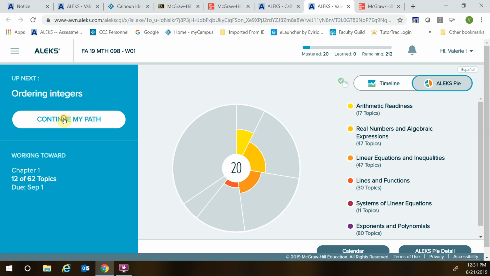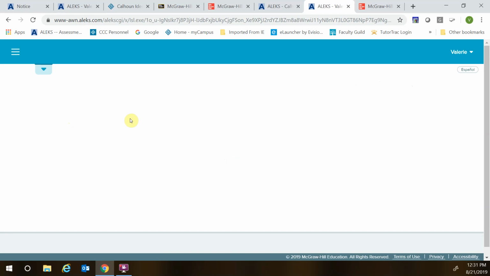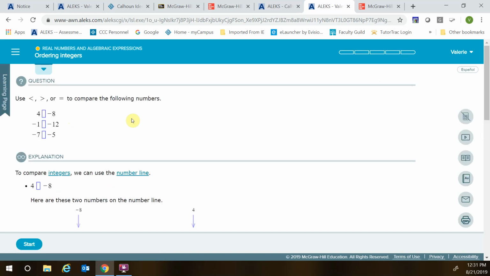So now when you continue your path, this takes you to homework, and you can see I'm going to get an explain page, which is like a page out of the book. When you're ready to start your own problems, you'll click on start and you'll work through problems, and it will come across here and it will put in these little blocks when you get them right. A lot of times if you get 3 in a row right, you don't have to work 5. It just gives you credit for all of those. So that's how you work through homework. That's how you darken your pie. Working the problems, you work on multiple times because that shows that you are mastering those topics.